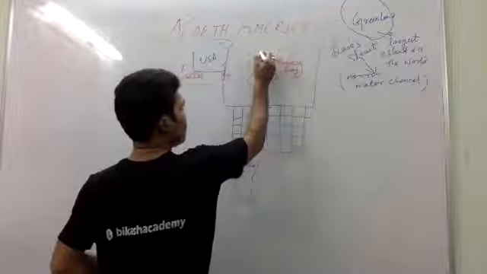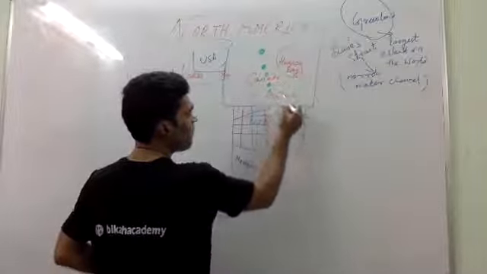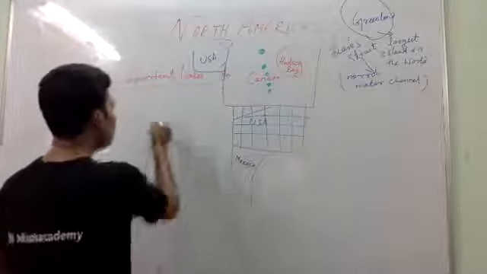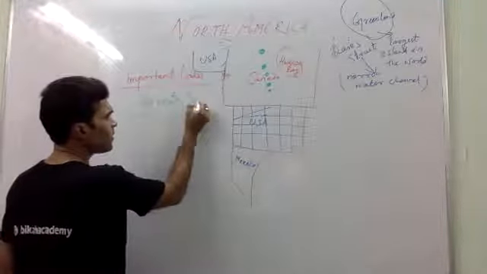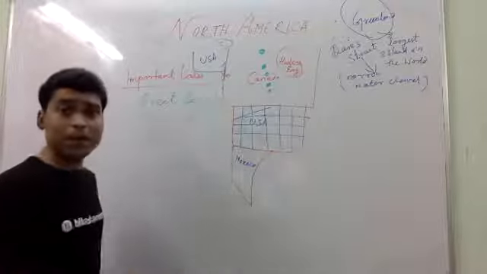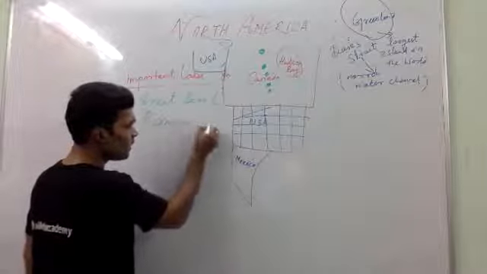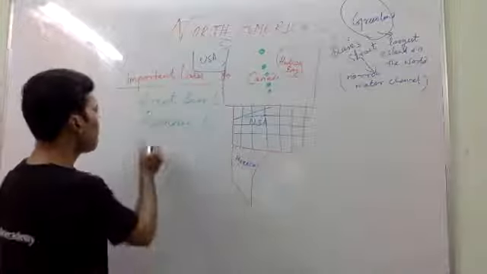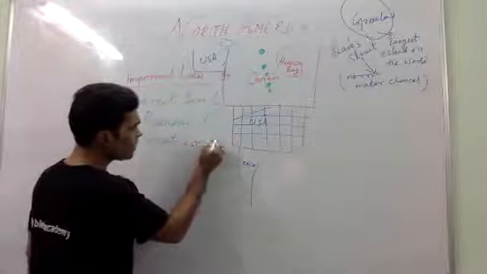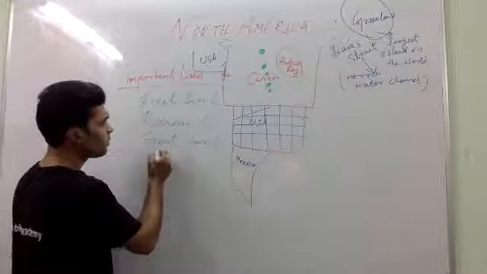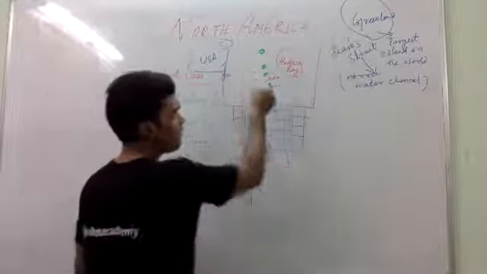Here you will find various lakes. So what are those lakes? Great Bear Lake. So I write L for lake. Reindeer Lake. Great Slave Lake. Michigan Lake. There are so many lakes in this area, Canada.